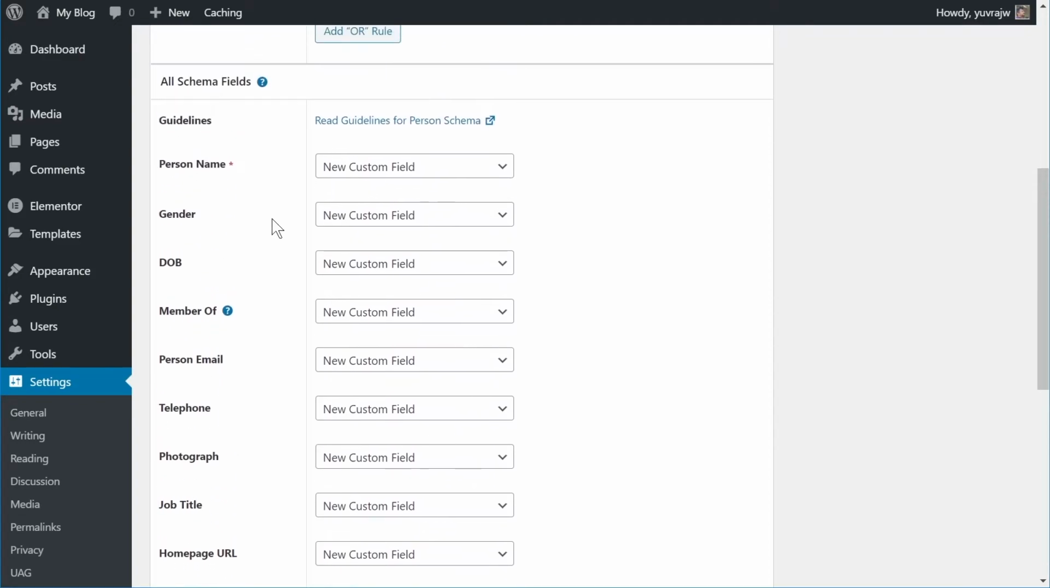Also, coming to the fields themselves, you'll notice that all the fields have new custom fields name in them. Now, what does this mean? If you're not aware, Schema Pro allows you to map schema data to your existing post data or your website data.